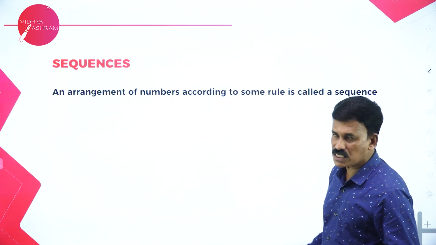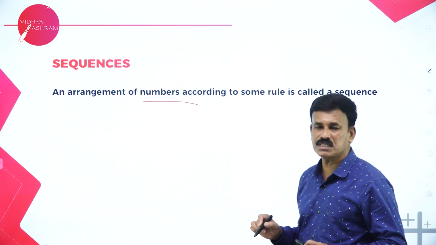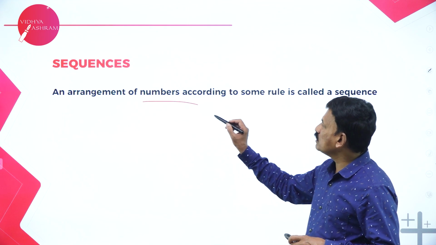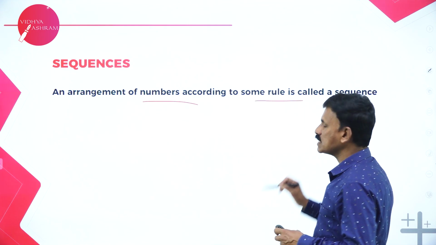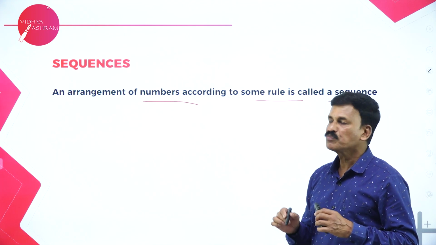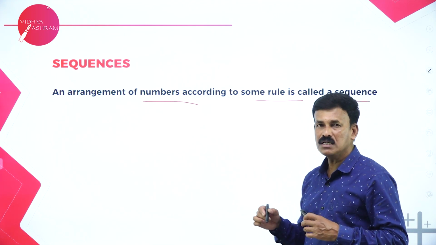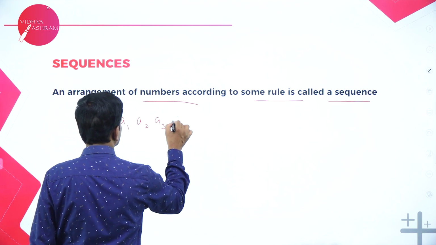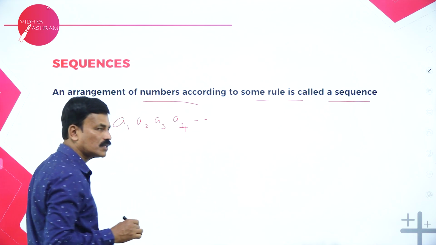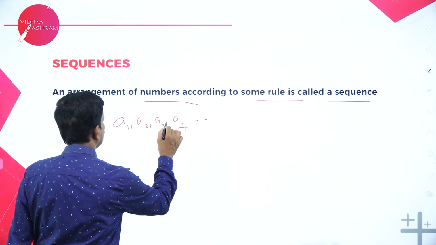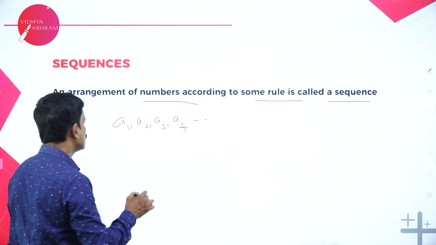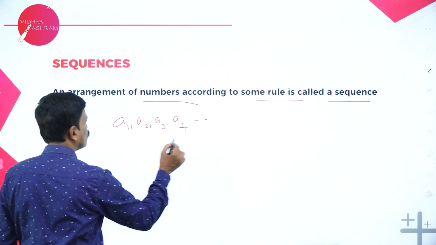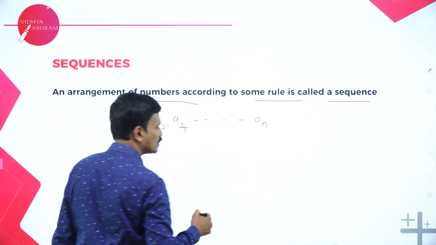Now let us know regarding the definition and the example for a sequence. What is a sequence? Sequence is nothing but the arrangement of numbers according to a particular definition or particular rule. The arrangement of numbers according to some rule is called a sequence. Say for example, if A1, A2, A3, A4, etc. are the terms of the sequence, then A1, A2, A3, A4 is called a sequence. Let us consider for example, the nth term of the sequence is denoted as an.